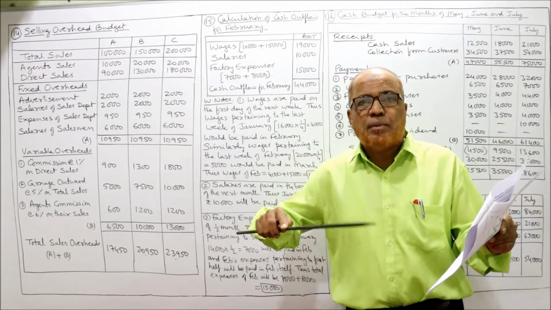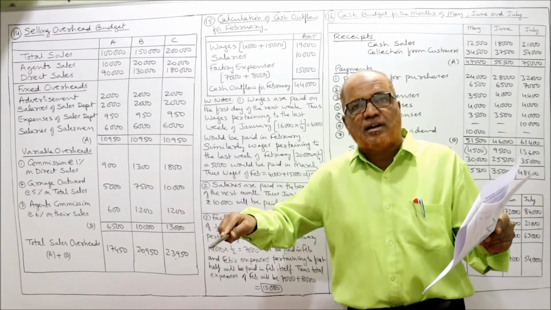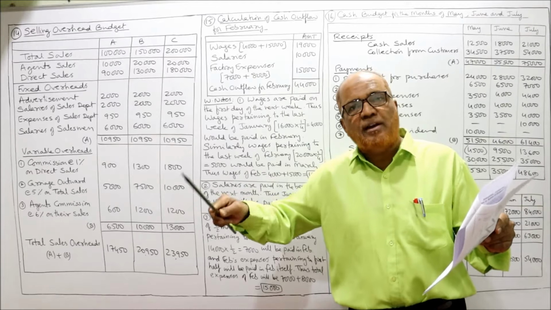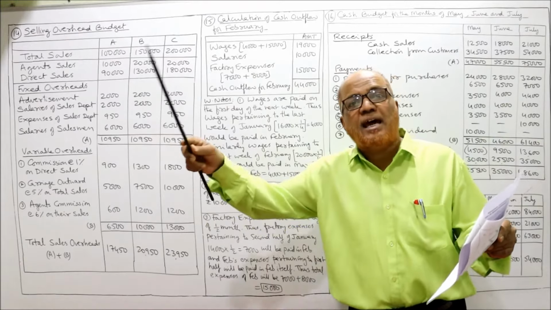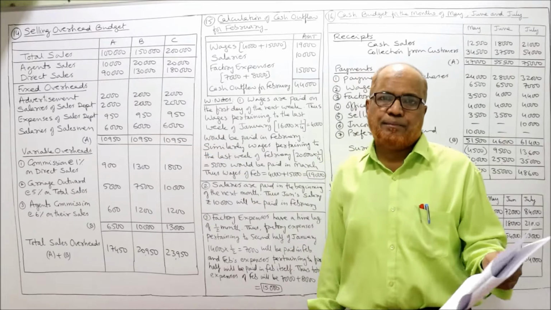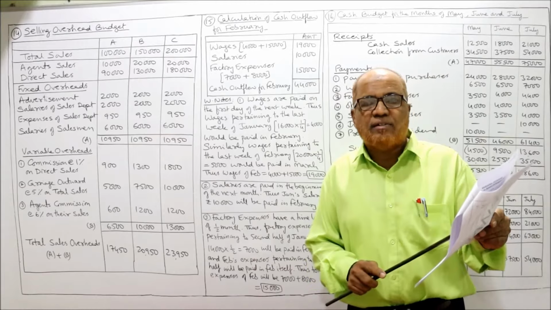First week wages will be paid in second week. Second week wages will be paid in third week. Third week wages will be paid in fourth week. Fourth week wages will be paid in the next month, first week. There are 4 weeks in January.